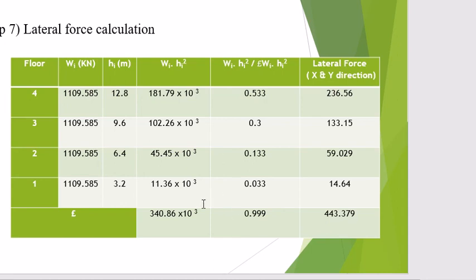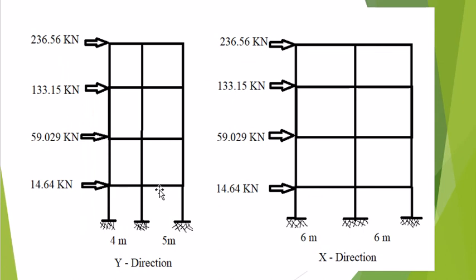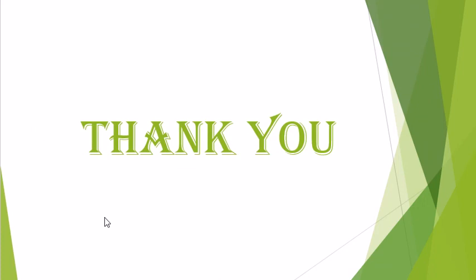With the help of this lateral force calculation, we have to draw the diagram. In that we show the x direction forces and the y direction forces on each floor: fourth floor, third floor, second floor and first floor. This is in the y direction and this is along the x direction. This is the final step of this analysis. I hope all of you understand the basic concept of the analysis of these seismic forces and the introduction of IS 1893 part 1. Thank you.